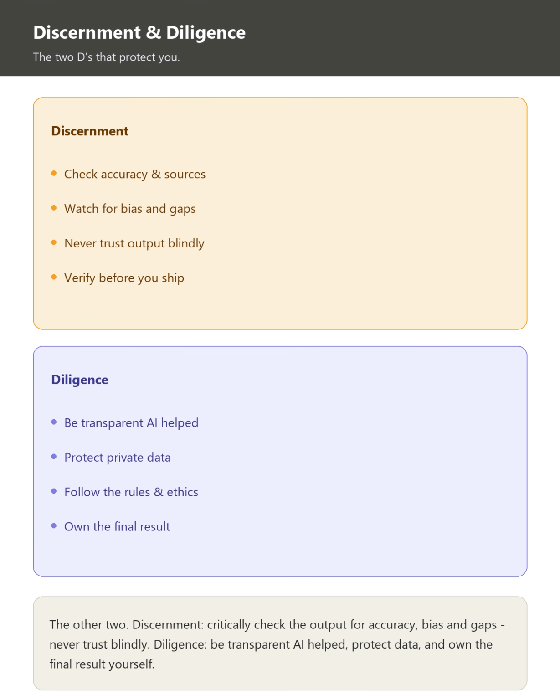The other 2. Discernment is critically checking the output for accuracy, bias, and gaps, never trusting it blindly. Diligence is the ethics layer, be transparent that AI helped, protect data, and own the final result yourself.